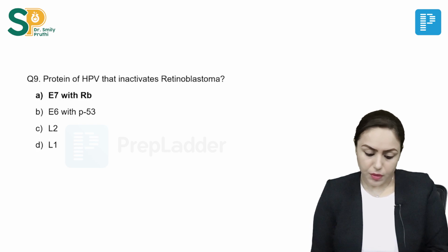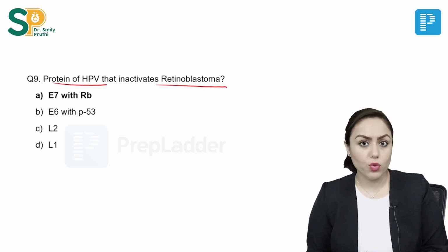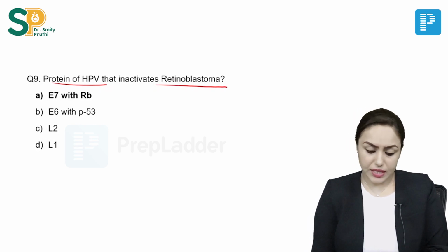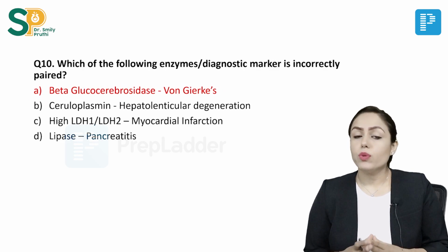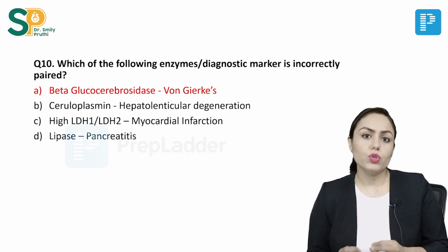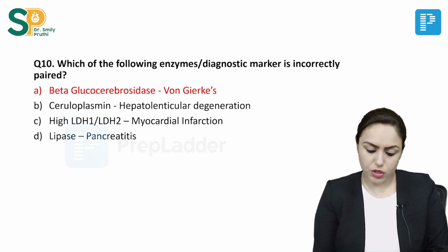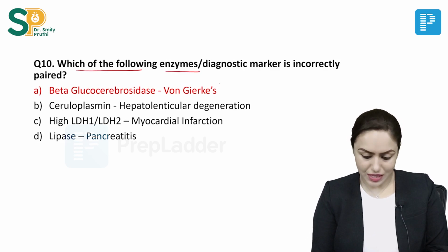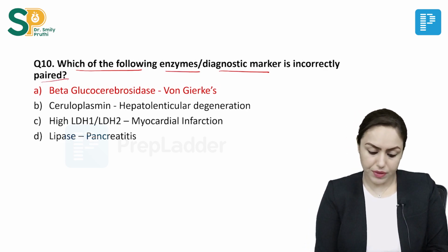Question number 9, protein of human papilloma virus that inactivates retinoblastoma is? It is E7 with RB. Then there was a question where two things were paired and you have to tell the incorrect one. Which of the following enzymes or diagnostic markers is incorrectly paired?